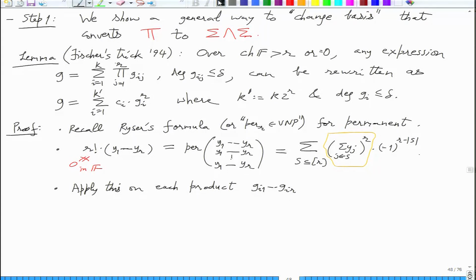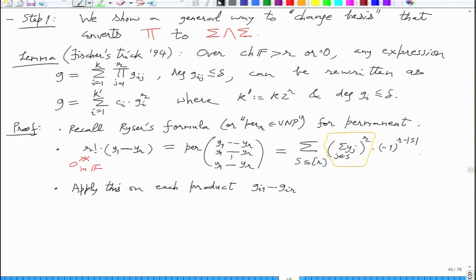So apply this on the ith product gate, which is computing gi1 dot dot gir. So you will replace these yj's by gij's. It is just a simple combination of gij's. So degree is obviously bounded, and what is k prime? How many summands, how many powers are there?